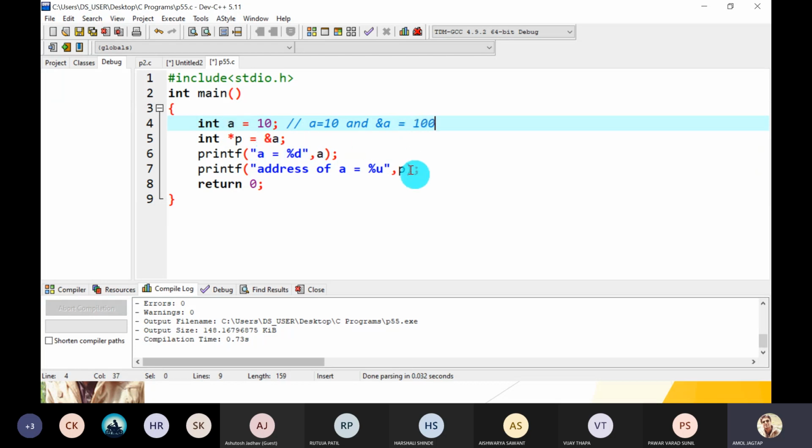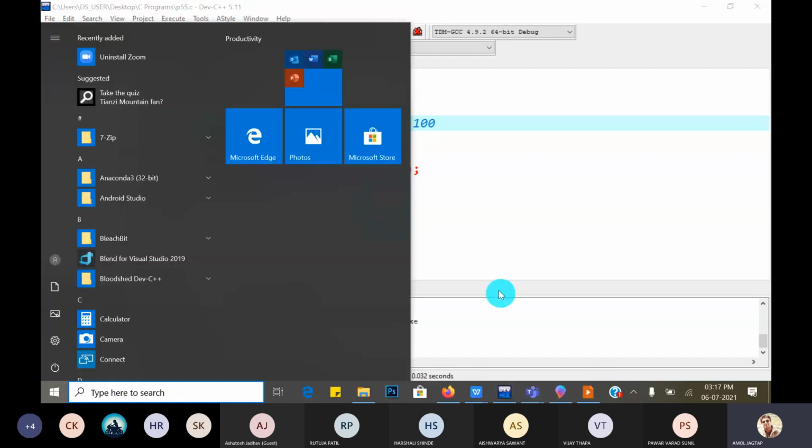Suppose on the RAM it is stored at 100. For our convenience we write 100 here, but addresses allocated on the RAM are mostly in hexadecimal format. So the address of a is equal to 100, meaning it gives you the address. So address of a gives you the address of variable a, and just a gives you the value stored in the a variable. Guys, graphically we will see that.